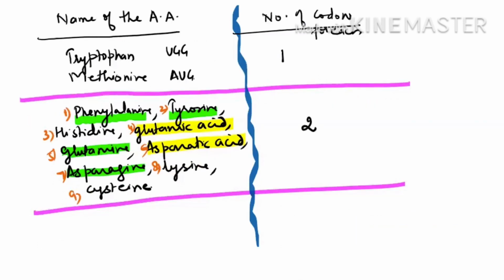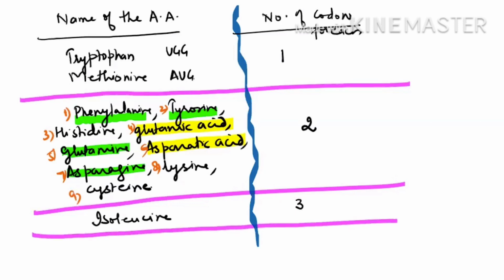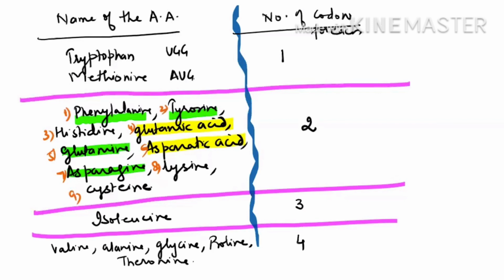Now, isoleucine is the only one amino acid which is coded by 3 codons. Okay. Then next is valine, alanine, glycine, proline, and threonine. They are the ones which are coded by 4 codons each.